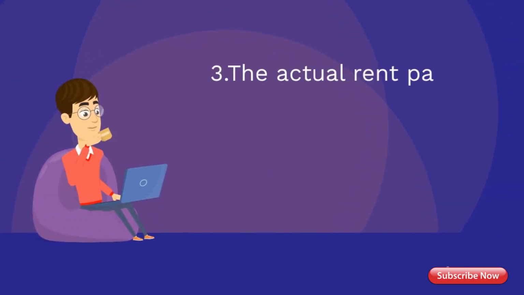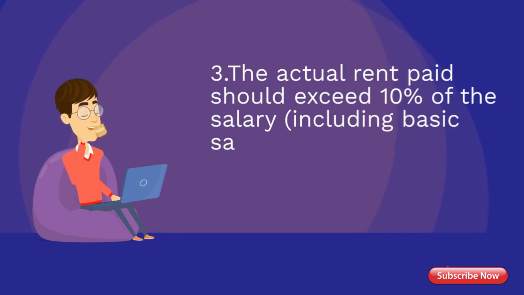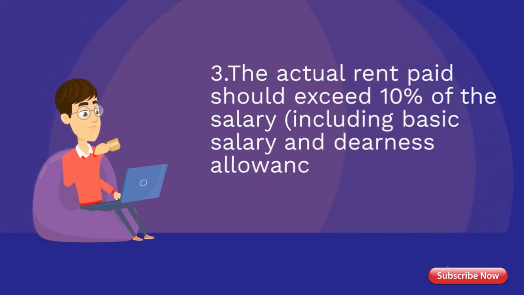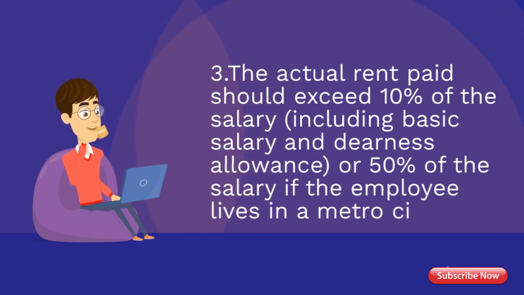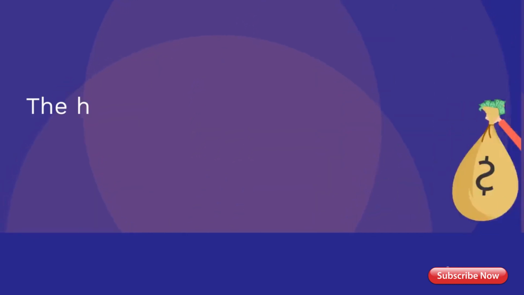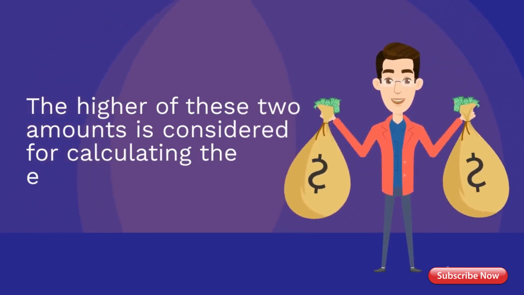3. The actual rent paid should exceed 10% of the salary, including basic salary and dearness allowance, or 50% of the salary if the employee lives in a metro city. The higher of these two amounts is considered for calculating the exemption.